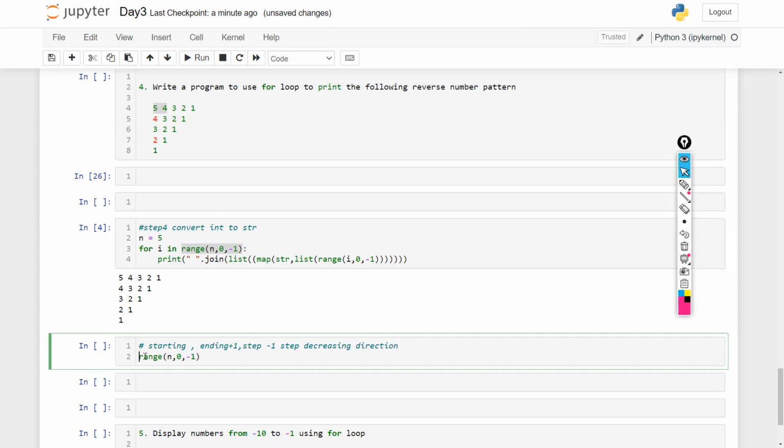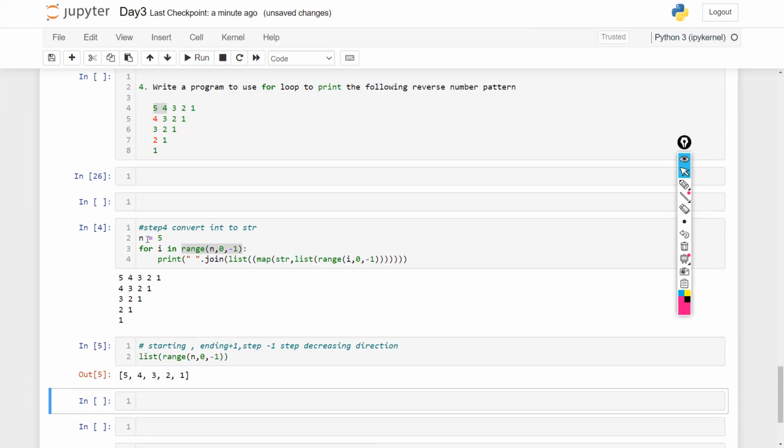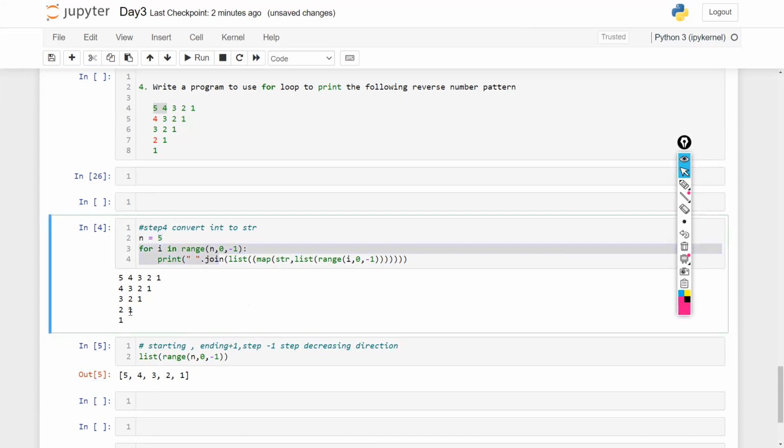So when I did this, you can see that in my list, I would get the values from n, which is my 5, so 5 to 1. So in this way, we printed this. I just changed the n values here. I just reversed whatever I have taught you.